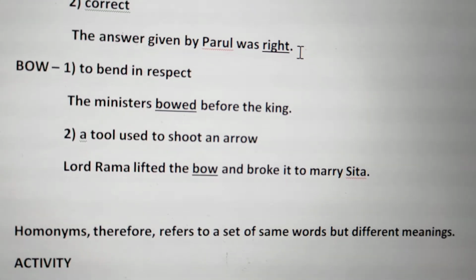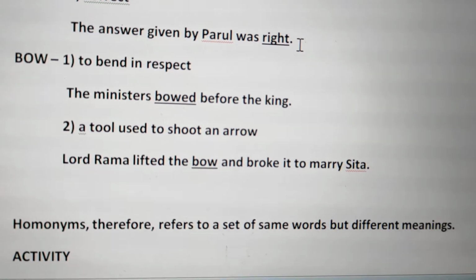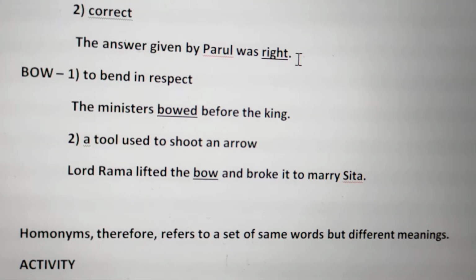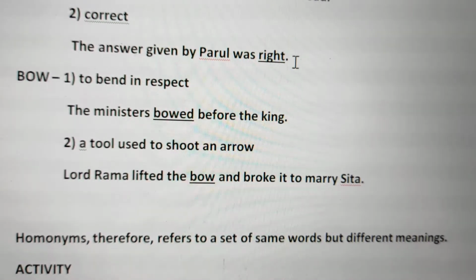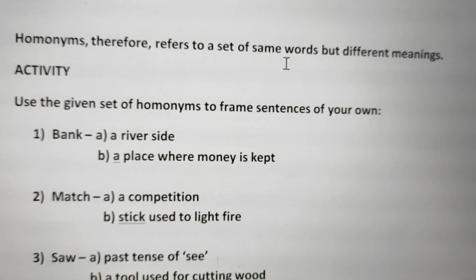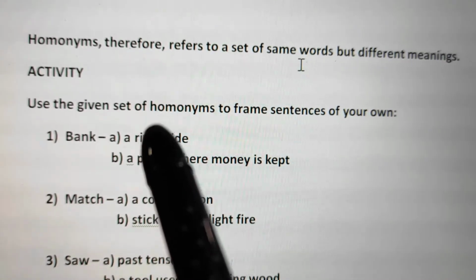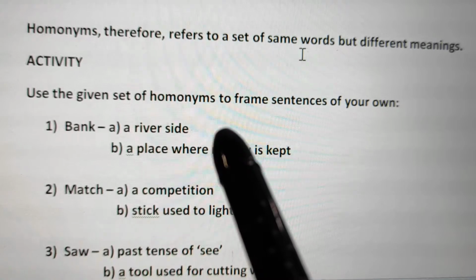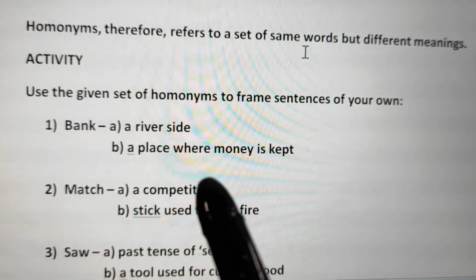So I hope the meaning is clear to you, and now get ready for your activity. What are you supposed to do in this homonyms activity? Let me tell you. I have given you a set of homonyms along with their meanings.